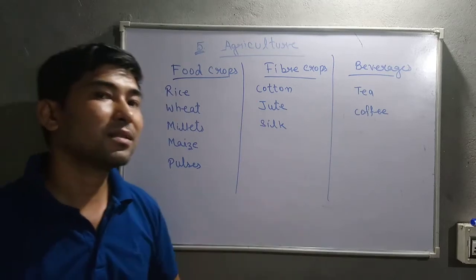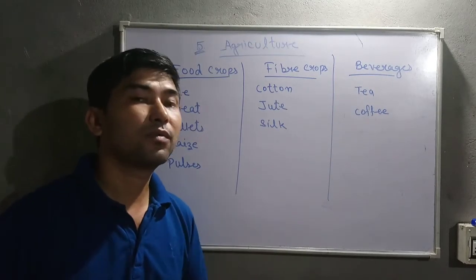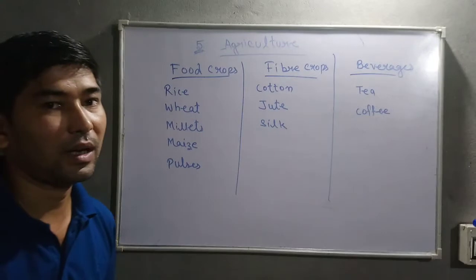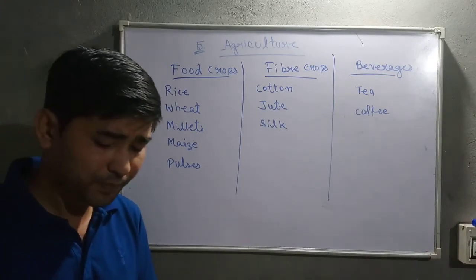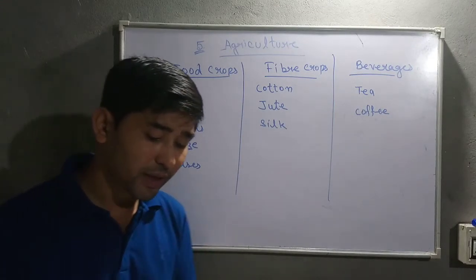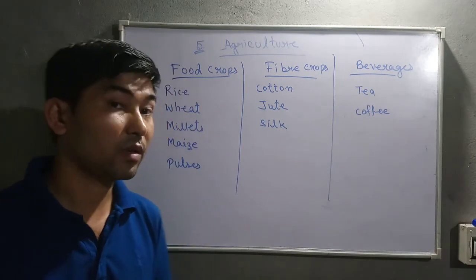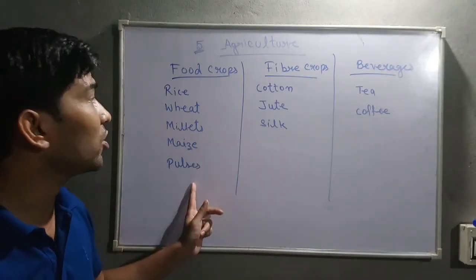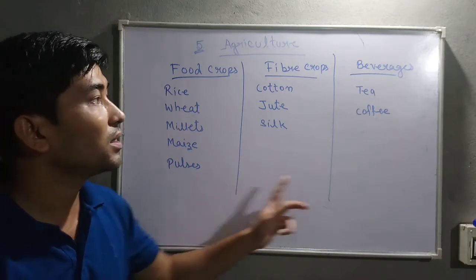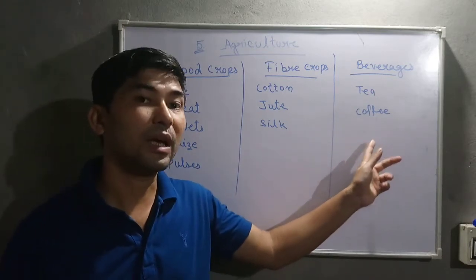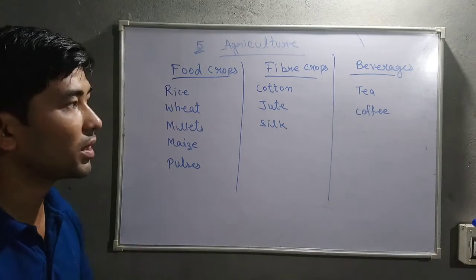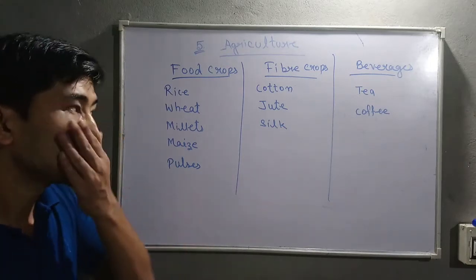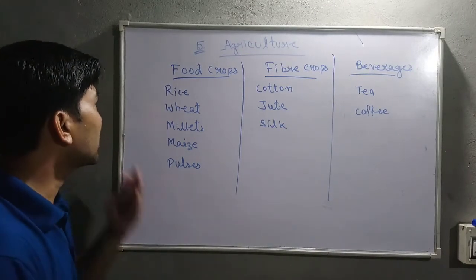One other part is non-food crops. Within non-food crops you will get different names, like sugar cane, oils, non-grain crops. These are grain crops, and these are non-grain crops; they are also crops only. So sugar cane will come up, oil seeds will also come, so these things will come up.